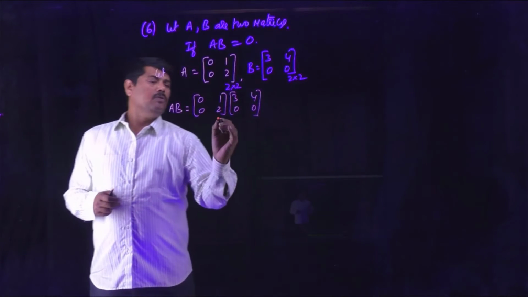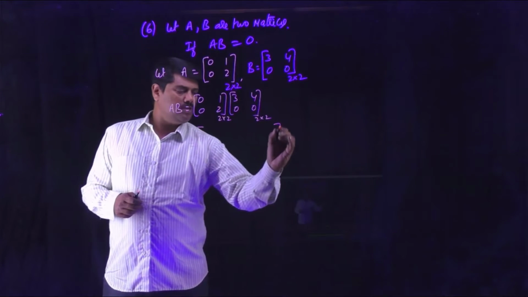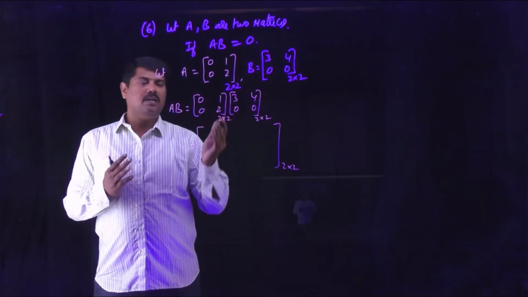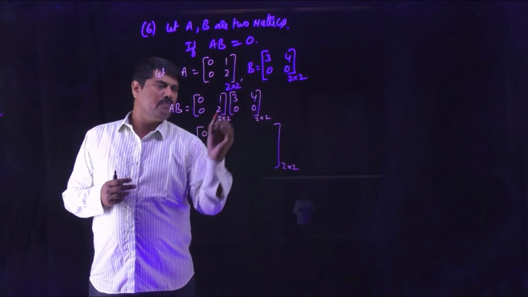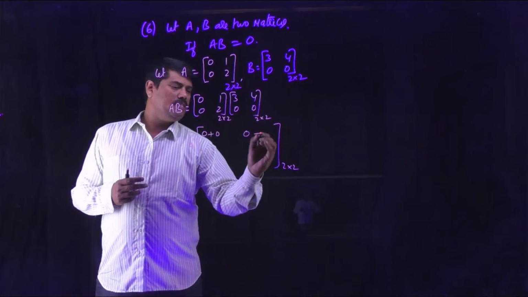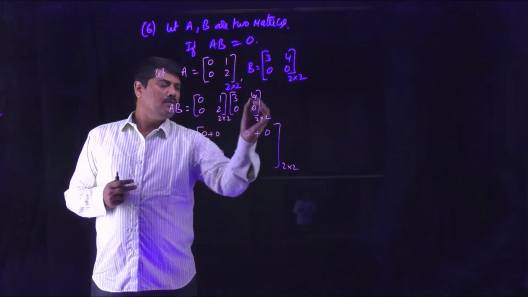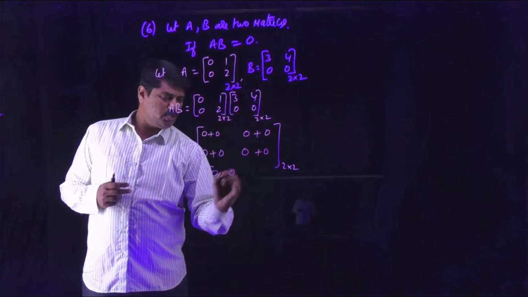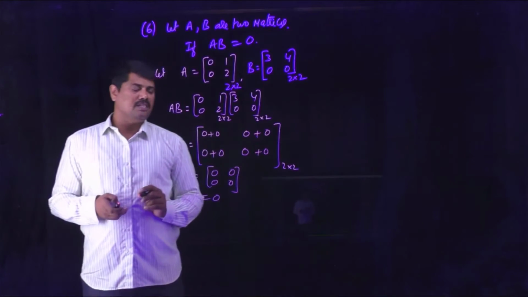Now, this is a 2 by 2 matrix, this is also a 2 by 2 matrix, and the matrix we obtained is also of order 2 by 2. The multiplication process we already learned: multiplying rows with columns. 0 into 3 is 0. 1 into 0 is 0. 0 into 4 is 0. 1 into 0 is 0. 0 into 3 is 0. 2 into 0 is 0. 0 into 4 is 0. 2 into 0 is 0. So you will get 0, 0, 0, 0, which is a null matrix. So AB is equal to 0.